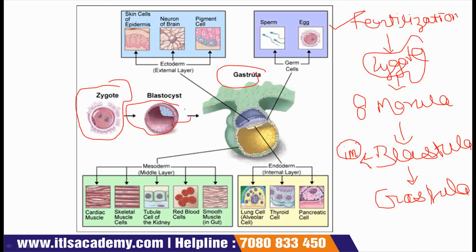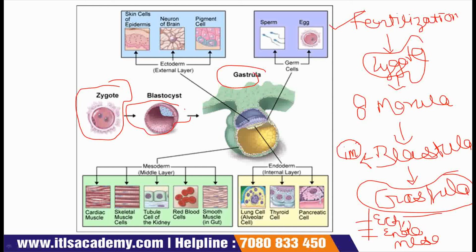This blastula after implantation differentiates into gastrula, and this gastrula on the other hand gives rise to all three germ layers.